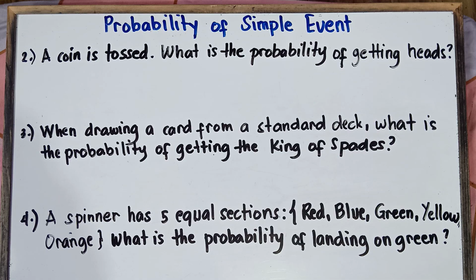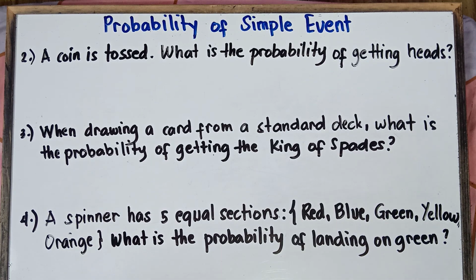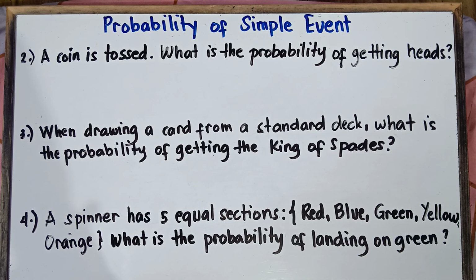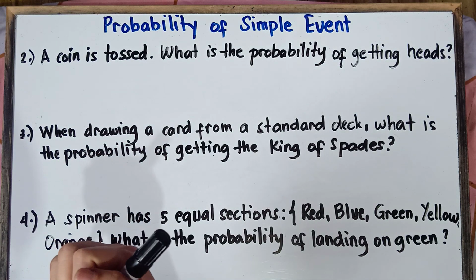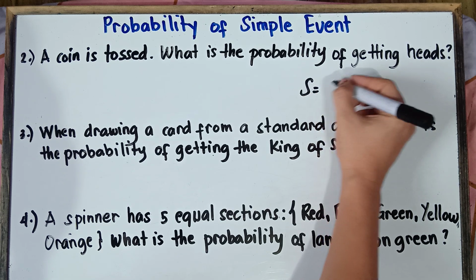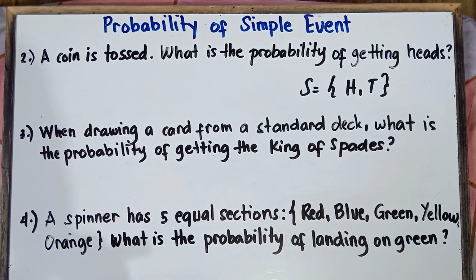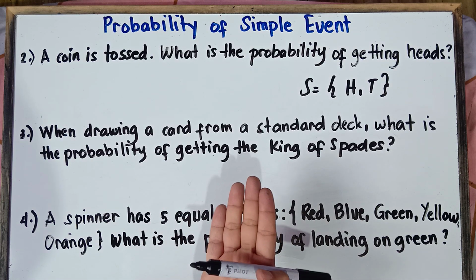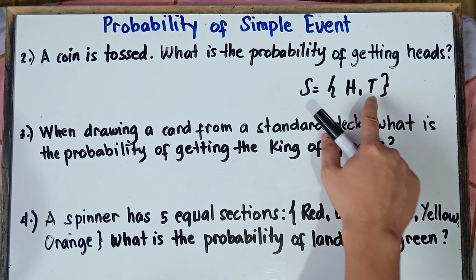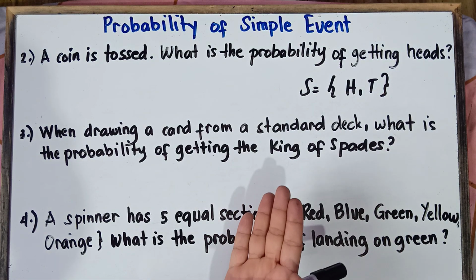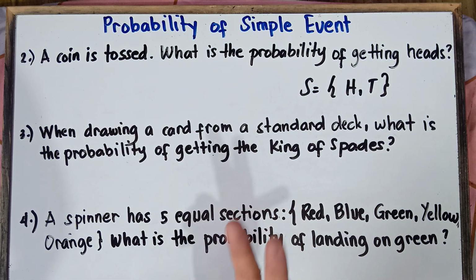A coin is tossed. What is the probability of getting heads? Now, when you toss a coin, class, the possible outcomes could be head or it could be tail, right? There are no other outcomes, class. When you toss a coin, it could be head or it could be tail. So how many possible outcomes? That's correct. We have 2 possible outcomes.